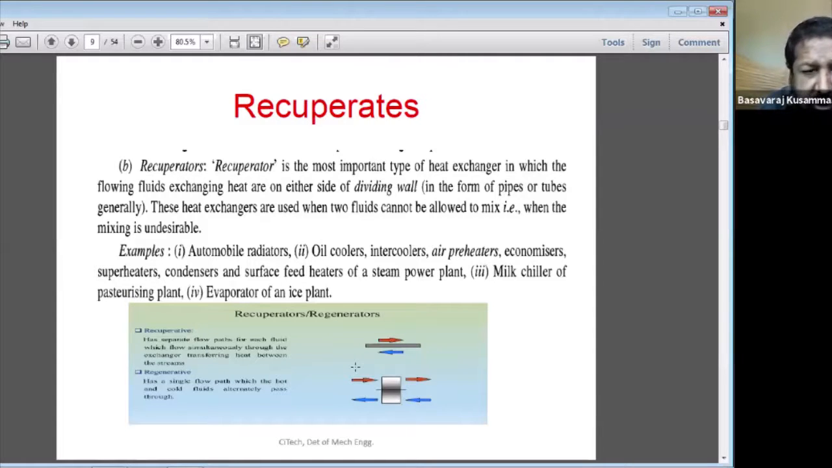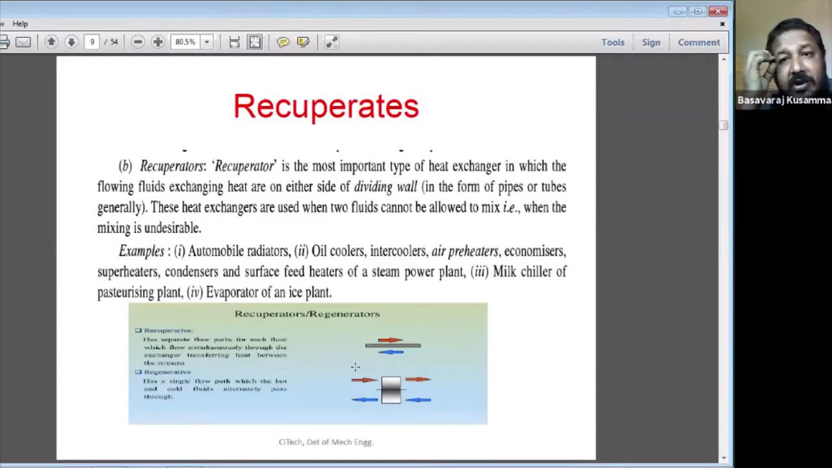Then the milk chiller and pasteurizer, which are used in the dairy. The milk chiller is also called a recuperator. The evaporator is also called a recuperator.